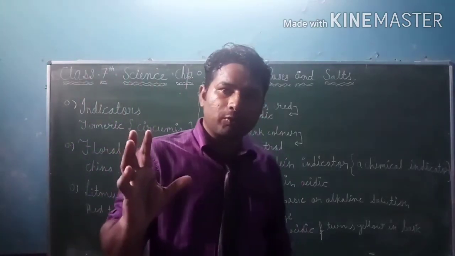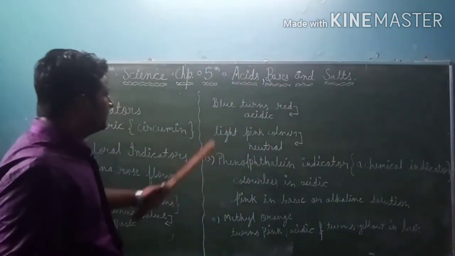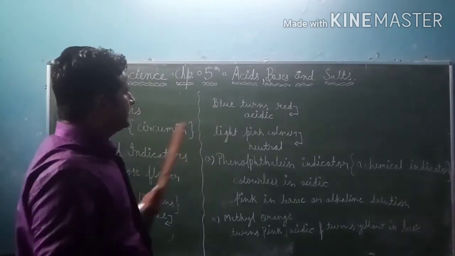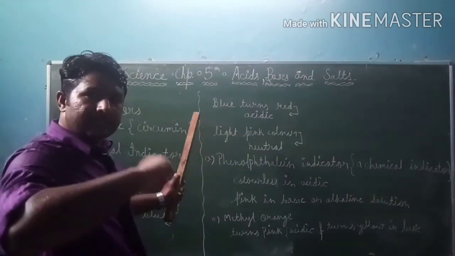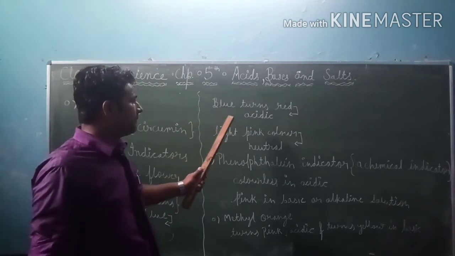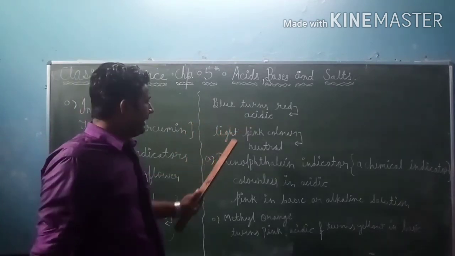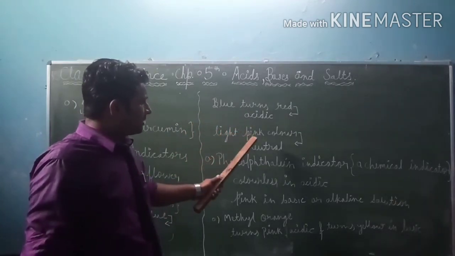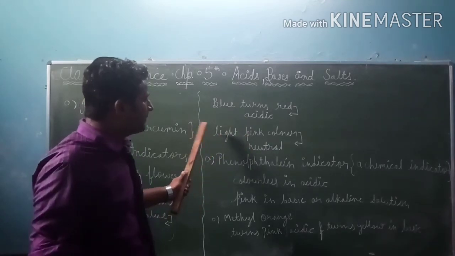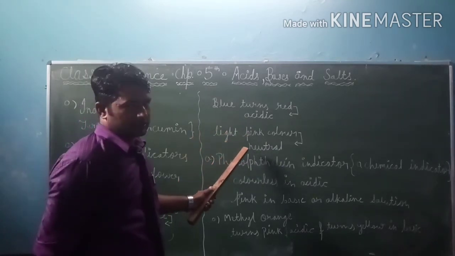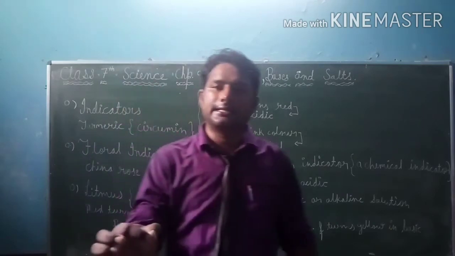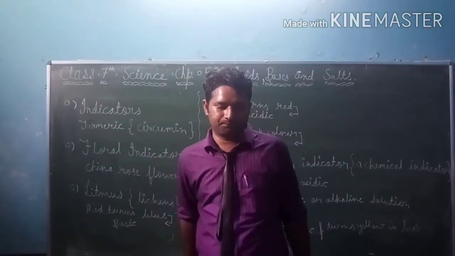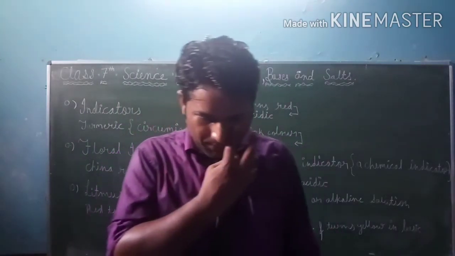And blue litmus turns red, तो आता है acidic nature. And light pink color होता है, वो दिखाता है neutral. That means neither acidic nor basic. Okay, now